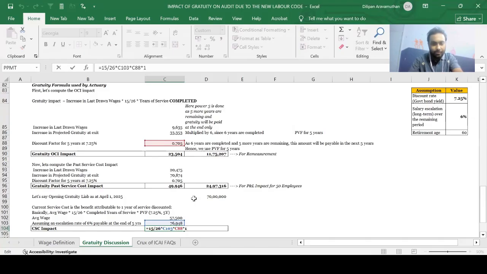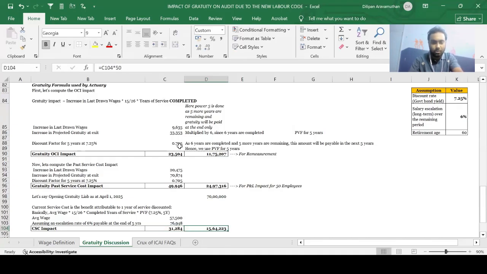So it would basically be 15 by 26 into my current service cost, which I'm going to expect to pay at the end of the 11th year, which is 5 years away, into the present value factor for 5 years, because we have completed 6 years, 5 more years are remaining to go to the 11th year. Which gives us a number of 31,284. Basically, again, for 50 employees, I would derive a number of 15,64,223.